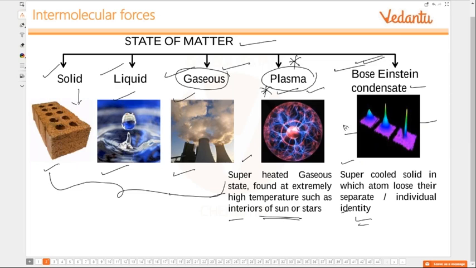Normally, it is not available on the face of Earth. In some cases, when substances are burnt, in a gas flame, to some extent you will see the plasma state. Generally, it is not observed. Bose-Einstein condensate is also at very low temperature. So those are the states. Then I will answer your question.